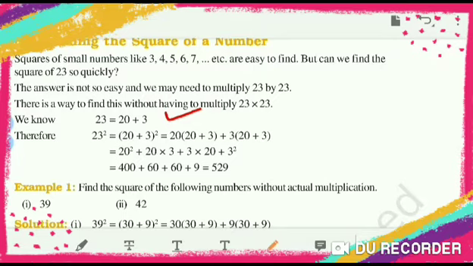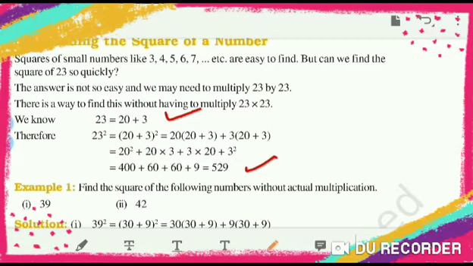That is 20 into 20 plus 3, plus 3 into 20 plus 3. So 20 square plus 20 into 3 plus 3 into 20 plus 3 square. So 400 plus 60 plus 60 plus 9, that is equal to 529.